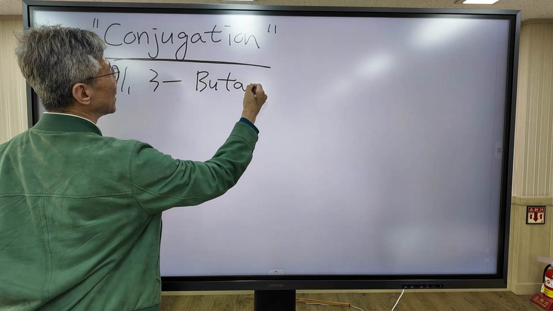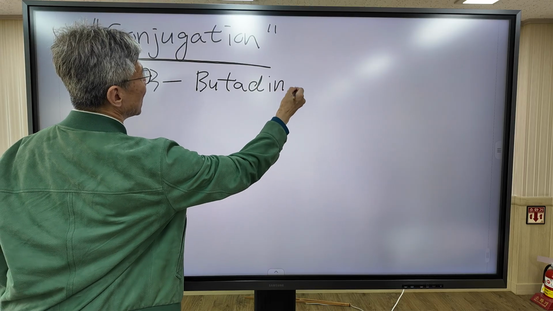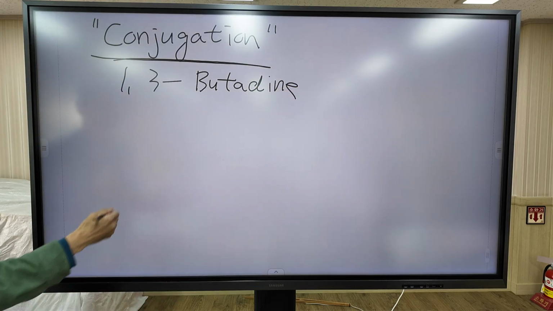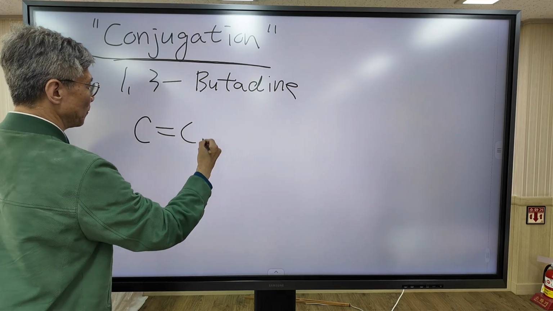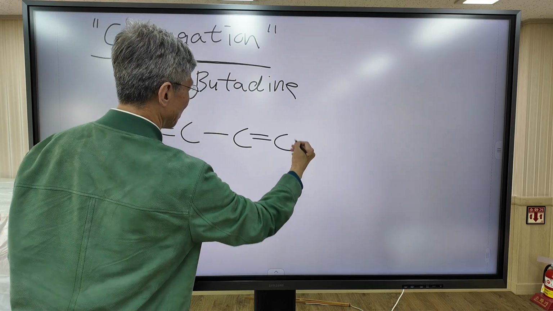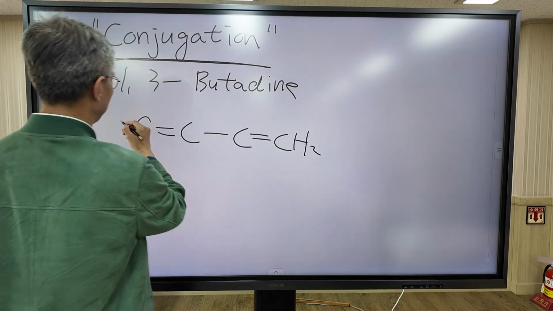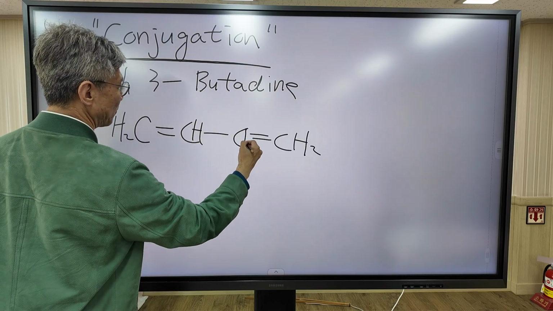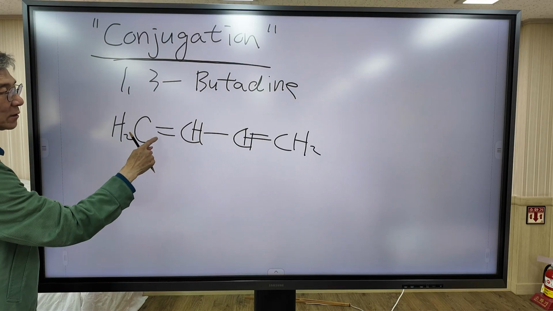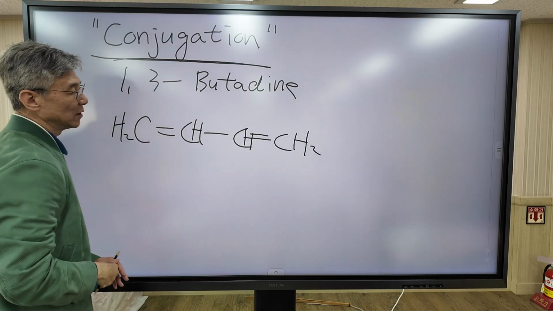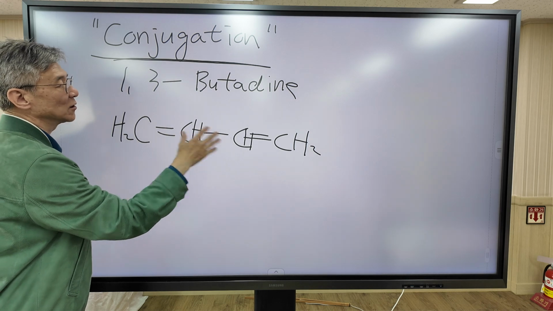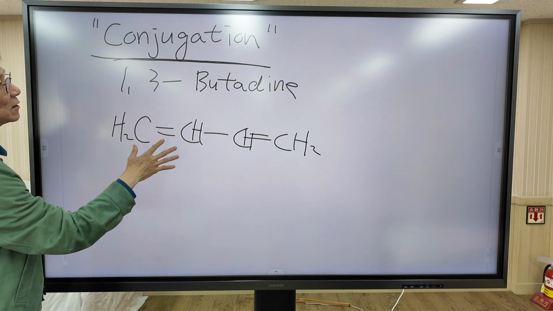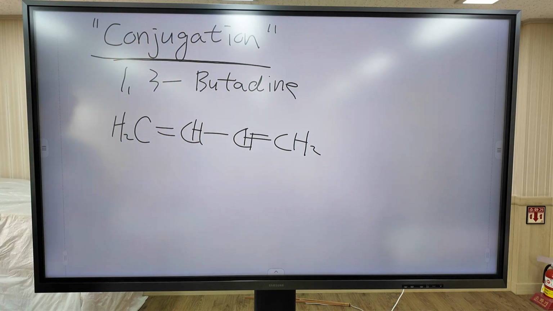In 1,3-butadiene, single and double bonds alternate. So double bond, single bond, and double bond. Double bonds and single bonds alternate in the molecule. This system is called a conjugated system.